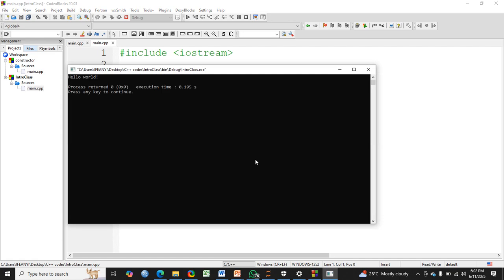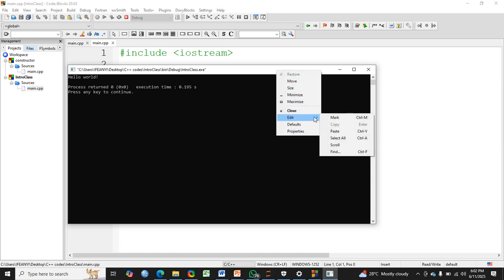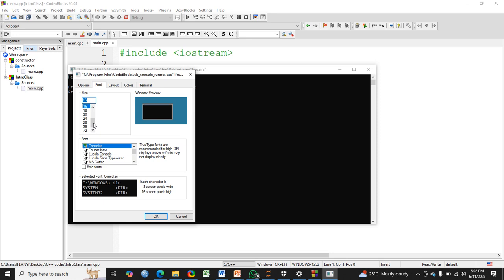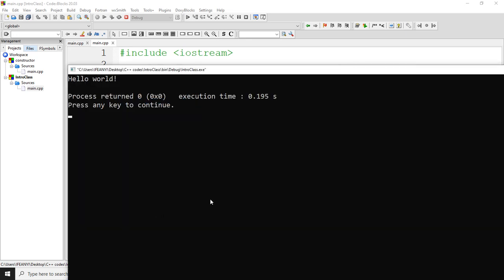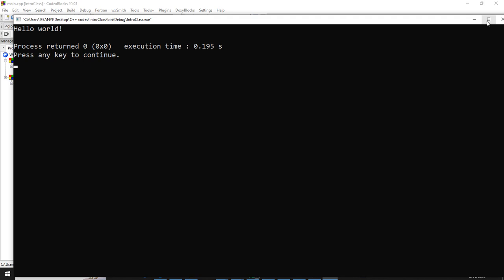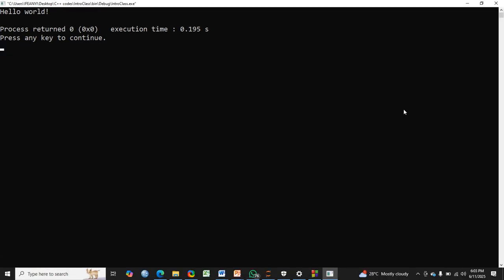Beautiful. You can see that we are seeing... let me see if I can, is there a way to increase the font size of this? Profile size, font, can make it 20, okay, increase it. Alright, to make it wider now. So it has displayed hello world on the screen.